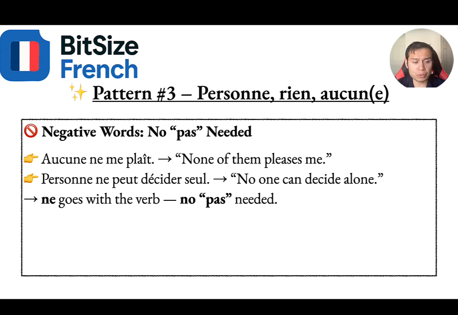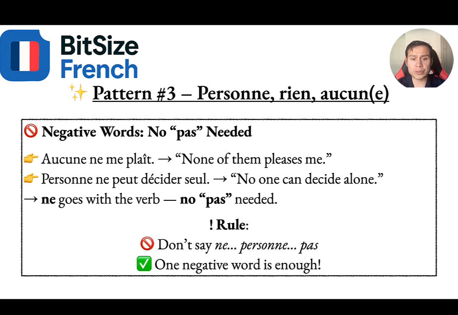Similar to aucune, personne also does not use pas. Personne ne peut décider seul. No one can decide alone. We don't put the pas at the end. Ne goes with the verb. No pas is needed here. So the rule is don't say ne, personne, pas. One negative word is enough. Don't use the second one. So pattern number three is the usage with personne, rien, aucun, aucune.